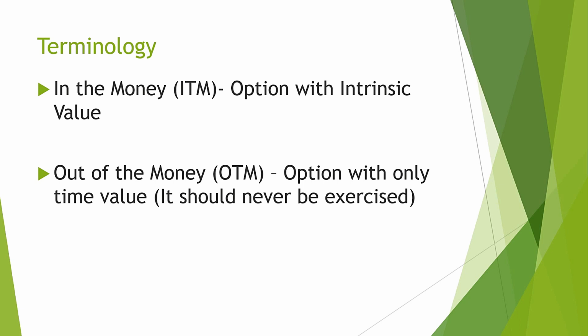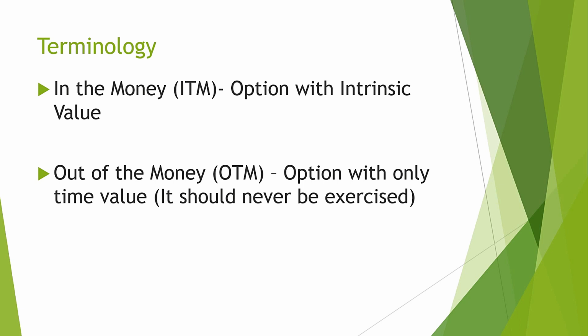Out of the money options have only time value, they do not have any intrinsic value. These are options which have only extrinsic value. At the expiry, they should not be exercised because the value of an out of the money option is 0. So at expiry, we should not exercise out of the money options. That is a loss making proposition. In the money options can be exercised or they can be converted into profits.